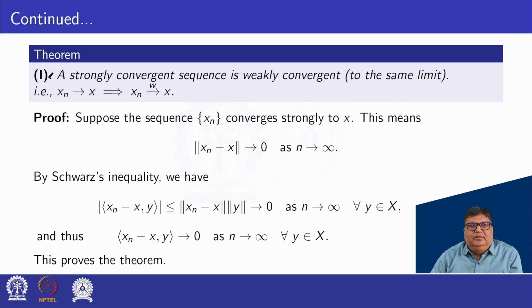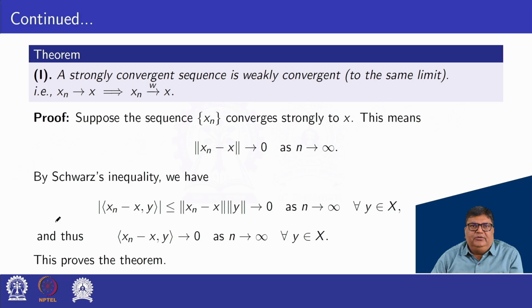Theorem. First theorem. A strongly convergent sequence is weakly convergent to the same limit. That is, xn converges to x implies that xn converges to x weakly. Proof. Suppose the sequence xn converges strongly to x. This means norm of xn minus x tends to 0 as n tends to infinity.